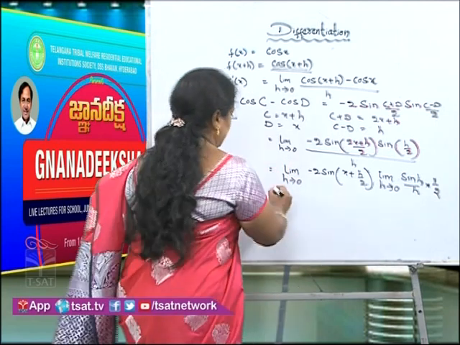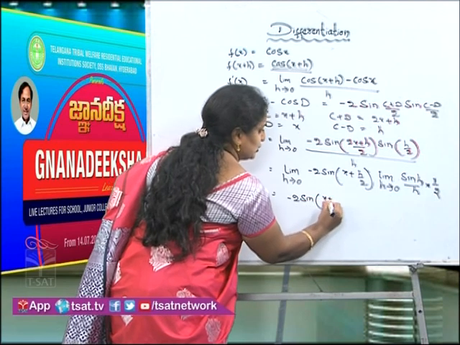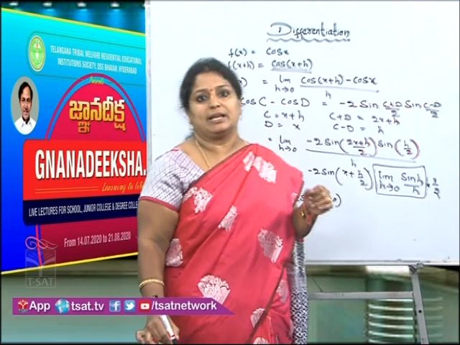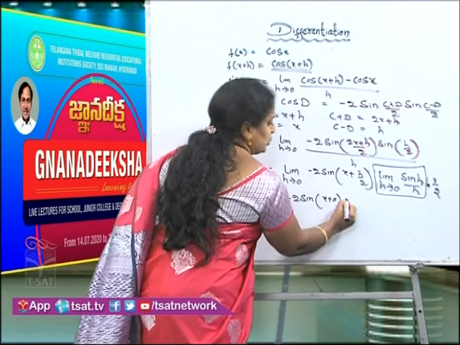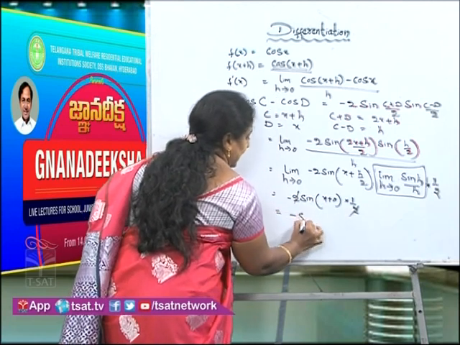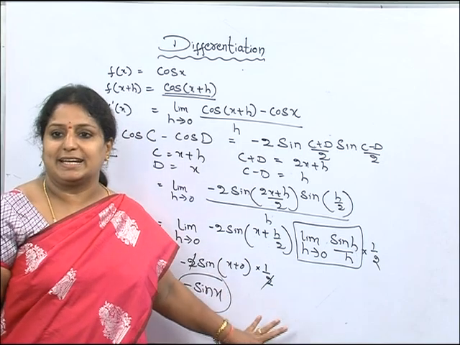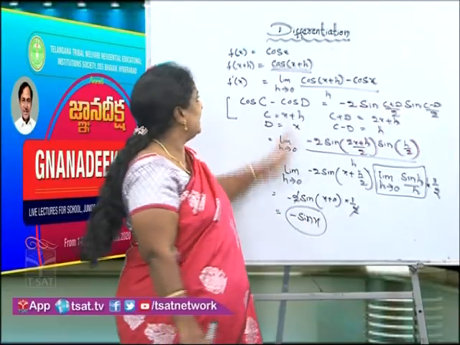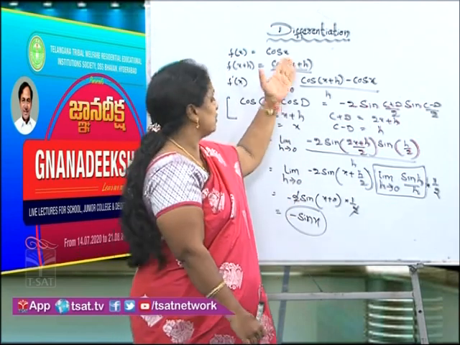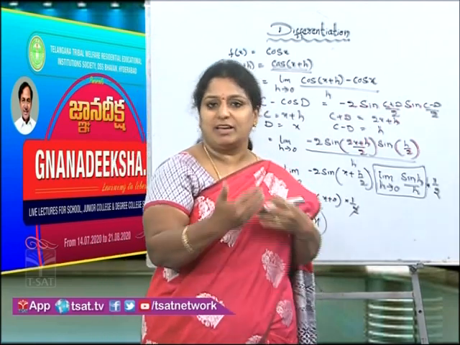Now apply the limit here. Minus 2 into sin of x plus 0. As I already said, limit h tends to 0, sin h by h value is 1. So 1 no need to write, multiplied by 1 by 2, and 2 will get cancelled. I got minus sin x. So what is this minus sin x? Minus sin x is the derivative of cos x. Derivative of sin x is cos x, derivative of cos x is minus sin x. So using the first principle we are finding derivatives till now.